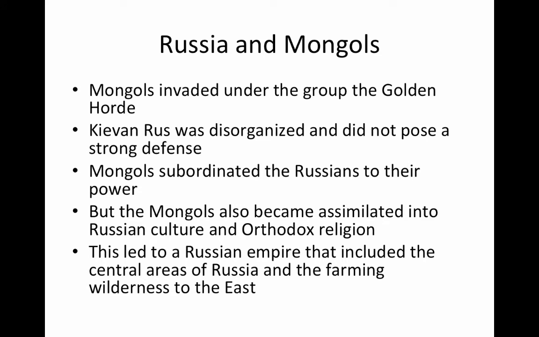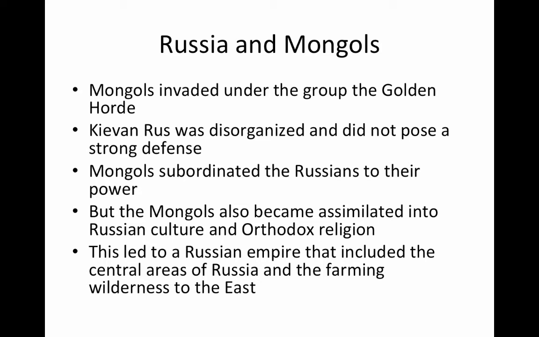Russia and the Mongols. The Mongols also invaded up north under the group called the Golden Horde. At that time, Russia was run by something called the Kievan Rus, which was disorganized and really didn't pose much of a strong defense because they just didn't have a very strong army. So it was very easy for the Mongols to subordinate the Russians to their power.